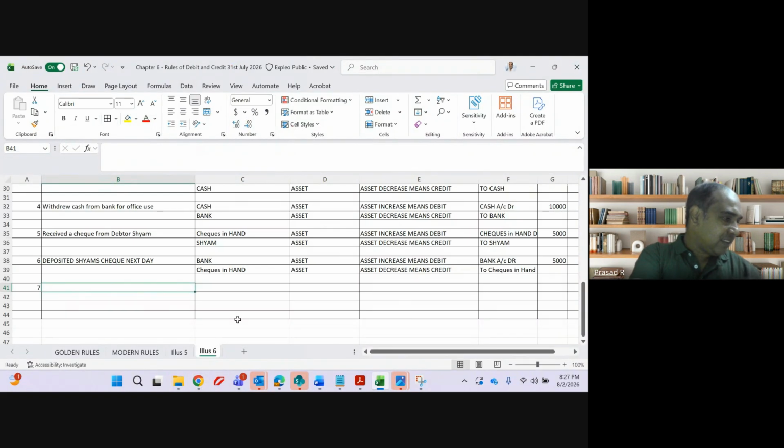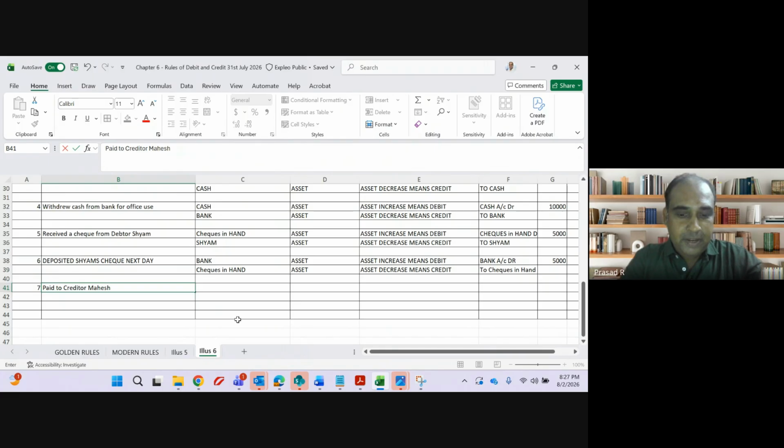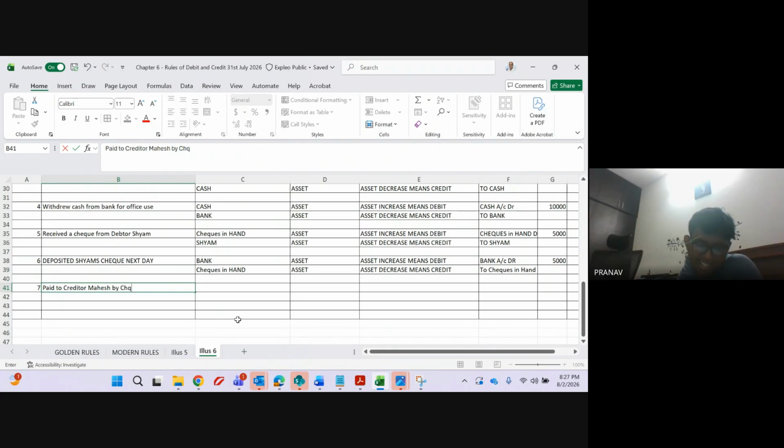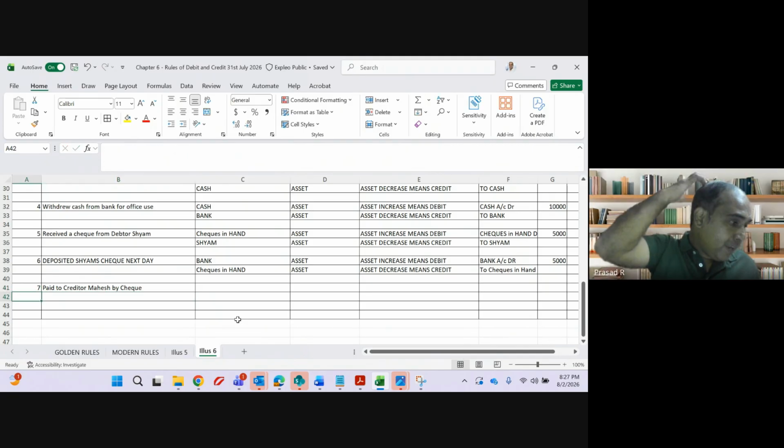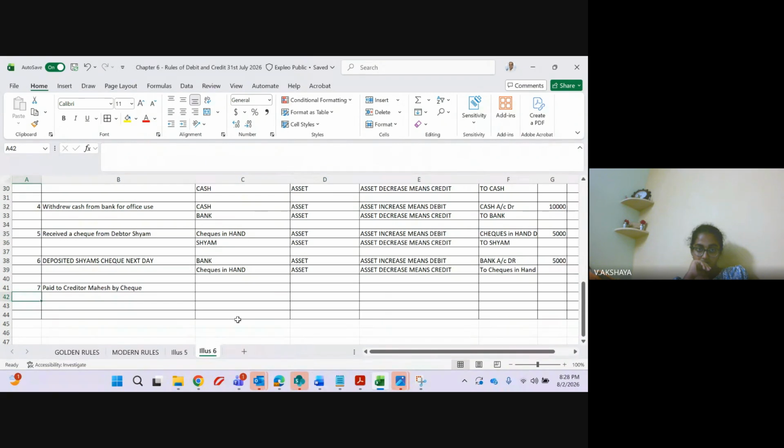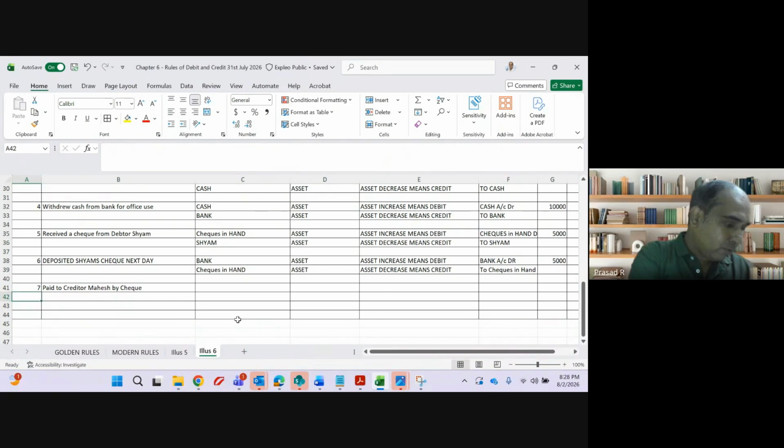Now, the 7th one. Paid to creditor Mahesh by check, rupees 10,000. When I make a payment to creditor Mahesh by check, which are the 2 accounts involved? Mahesh and bank account. Fantastic, guys.